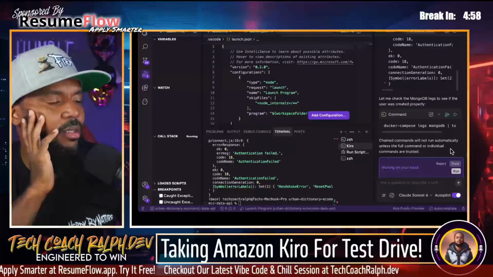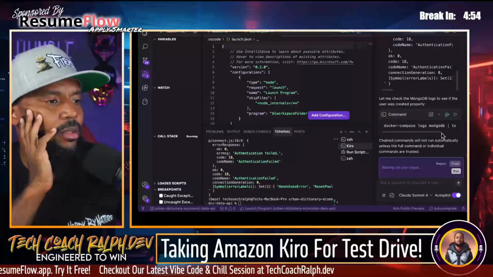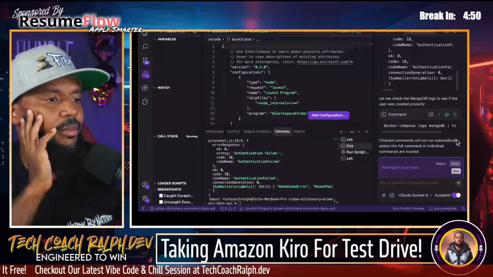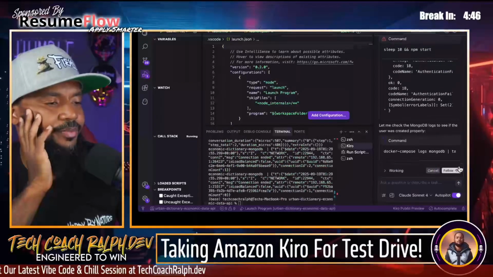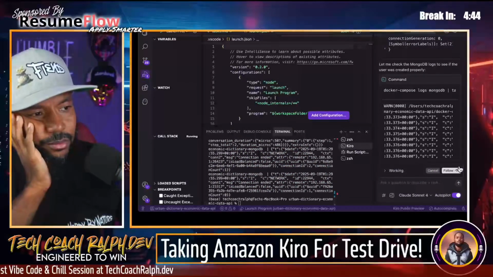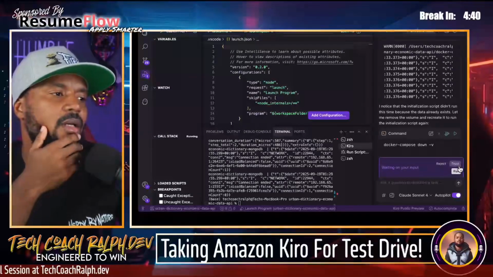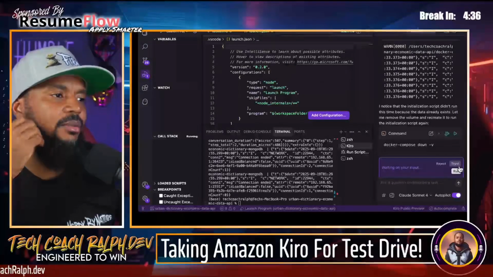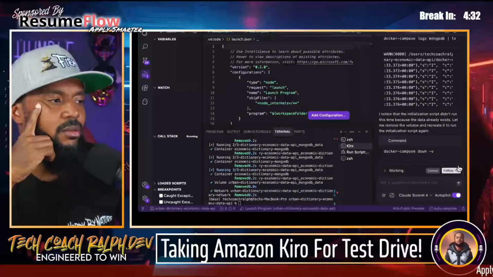Let's see. Docker compose, check the logs from MongoDB, and tail for the last 20 lines. Probably need more. I noticed the initialization script didn't run this time because that already exists. Let me remove the volume and recreate the run. All right, let's try that.